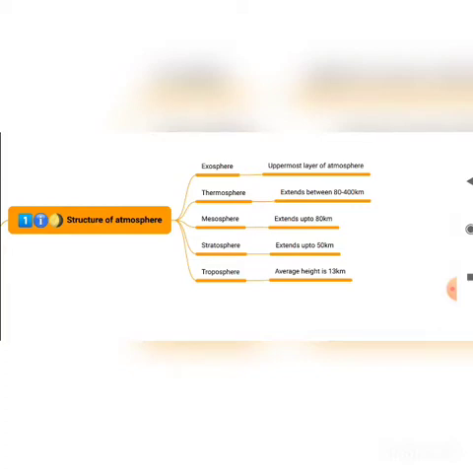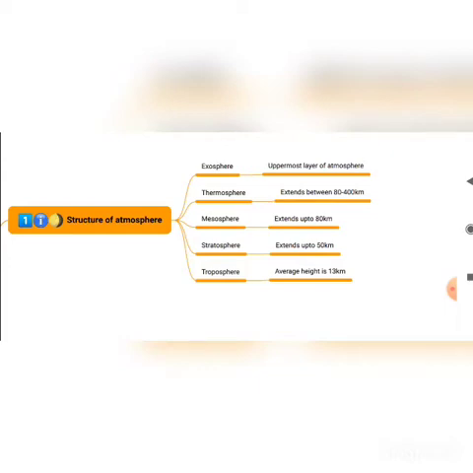And the mesosphere is below the thermosphere. Here meteorites entering from space are burnt up in this layer. It is at a height of 80 kilometers.